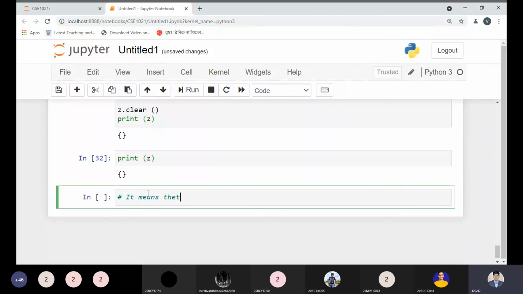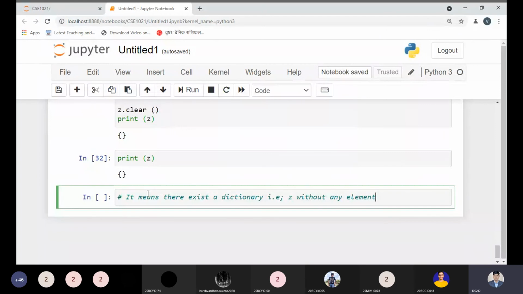It means there exists a dictionary without any element. And what is the name of the dictionary? That is jet, without any element.